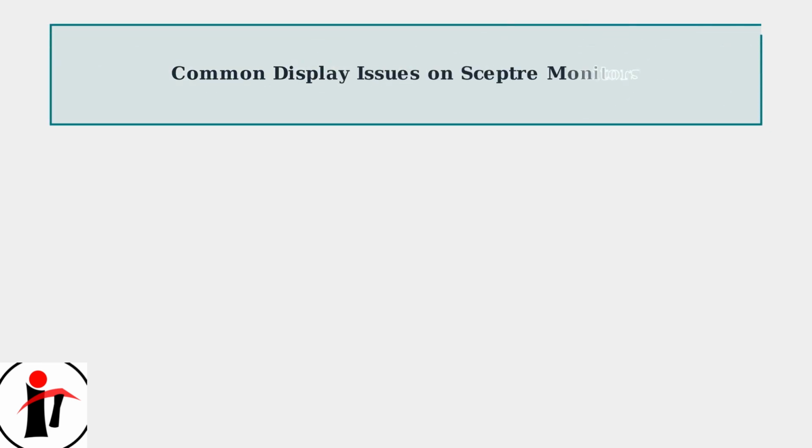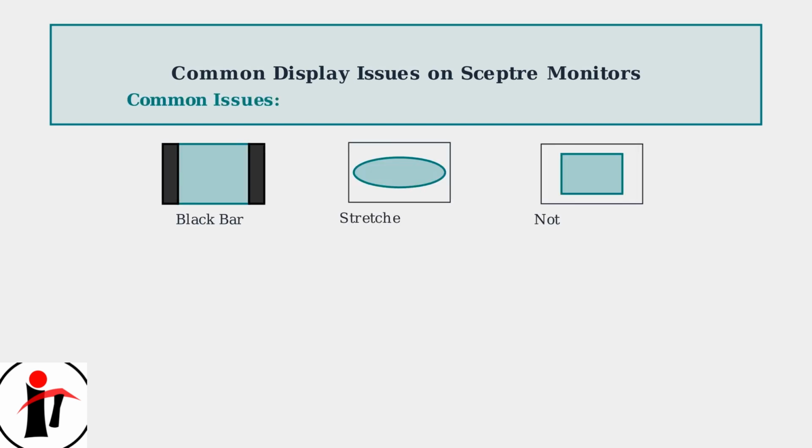Sceptre monitors are popular budget-friendly displays, but users frequently encounter full-screen display issues. These problems have become more common with 4K content and varying aspect ratios. These issues typically manifest in three ways: black bars on the sides or top and bottom of the screen, stretched or compressed images that look distorted, and content that doesn't fill the entire display area.